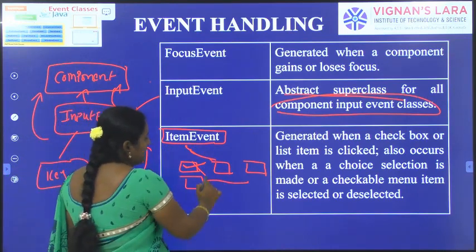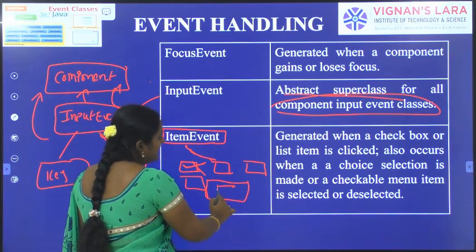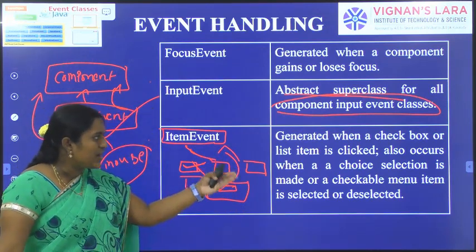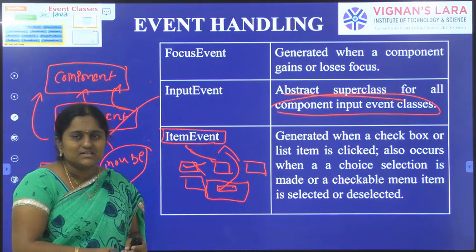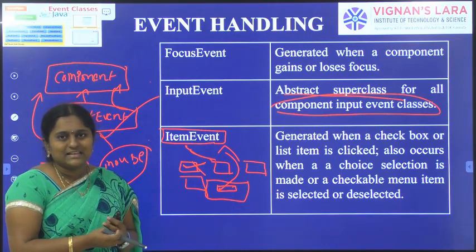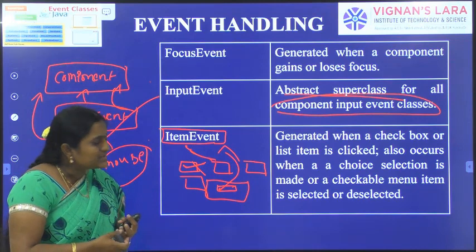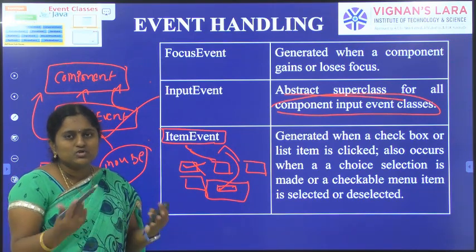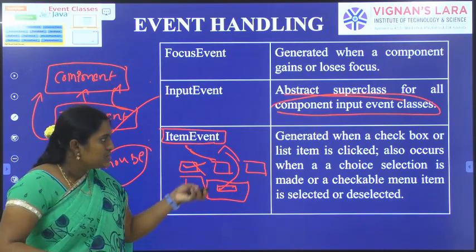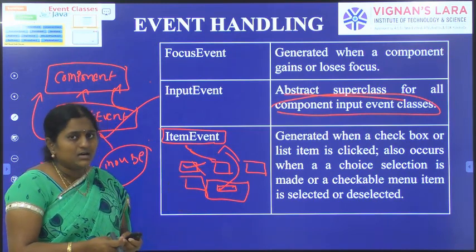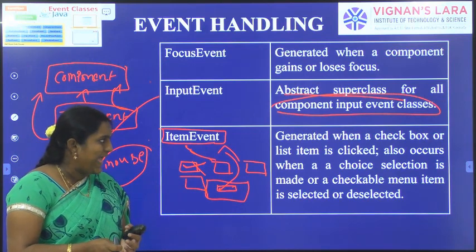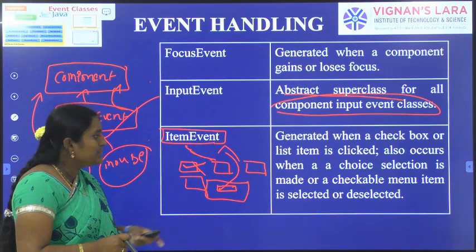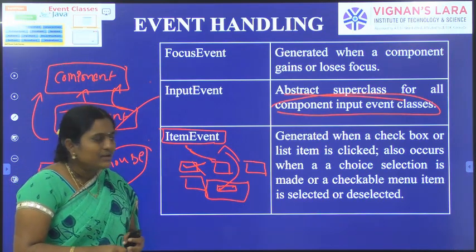Suppose a list is there, so we may choose one of the items in the list, and item event could be generated. This also occurs when a choice selection is made. Suppose list means only single selection, and choice means multiple selections, so in the choice we may choose multiple selections. So whenever we use GUI components like checkbox, list, choice, item event can be generated.